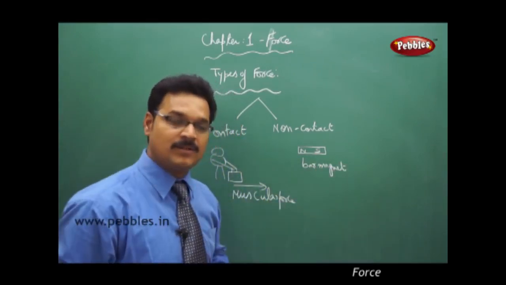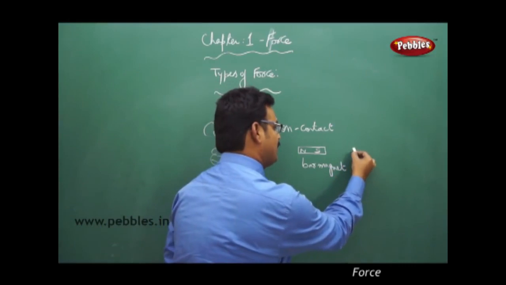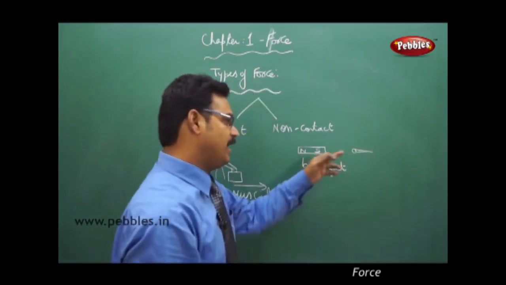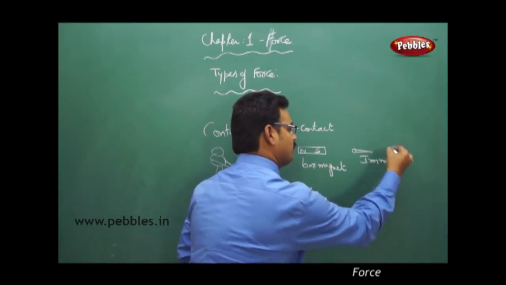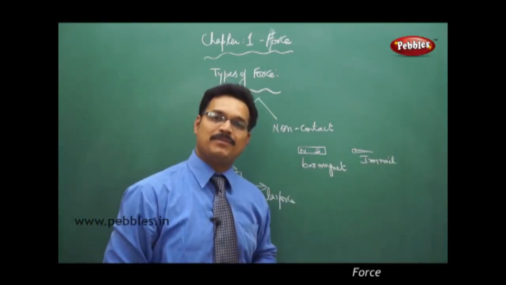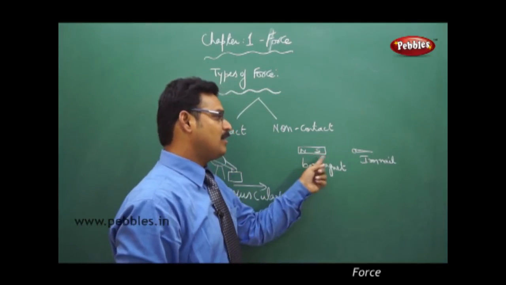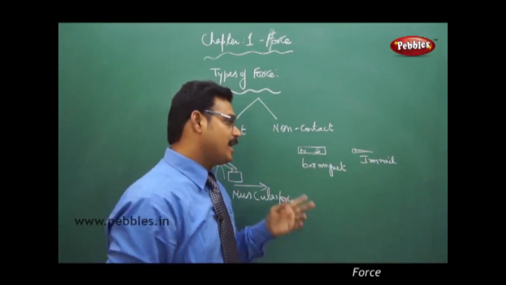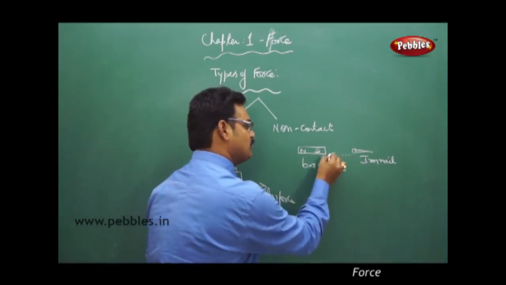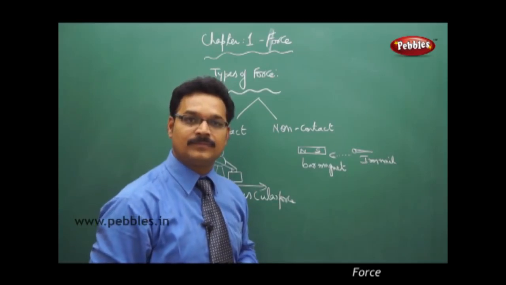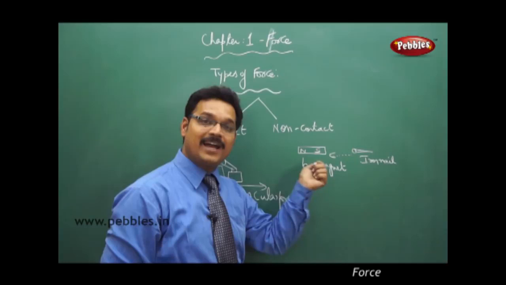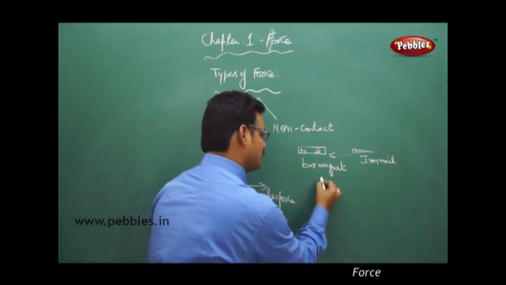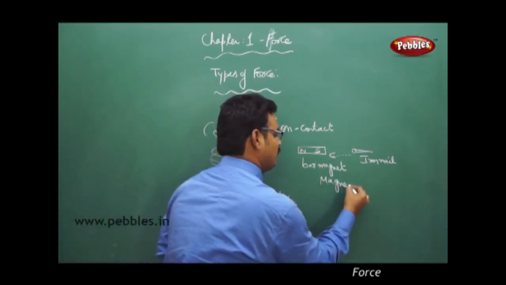Now if you keep any iron material, like an iron nail, near the bar magnet, what happens? Even though the bar magnet is not touching the iron nail, it is attracted towards the bar magnet. So without being in contact, still it is able to attract the iron nail. So magnetic force here is a non-contact force.